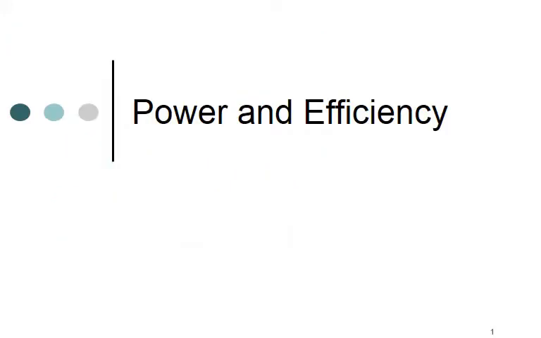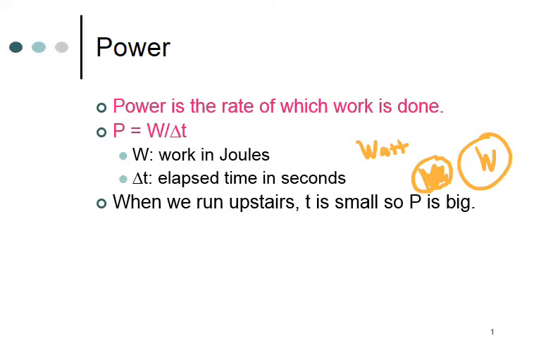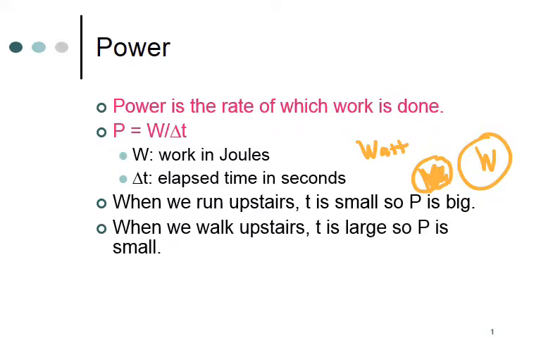So if we want to evaluate what's going on with power, power is the rate at which work is done. So we take how much work we have in joules and divide it by the time in seconds. And this will give us watts. Capital W, watts of power. In other words, if we do work over a small amount of time, power is big. Versus if we're taking a long time to do work, power is small.